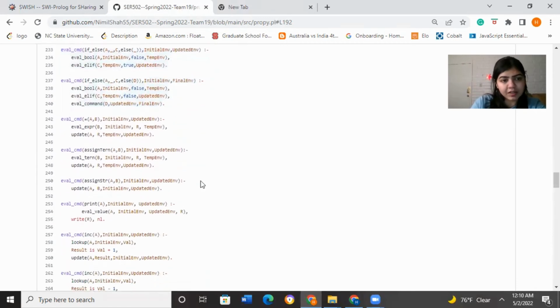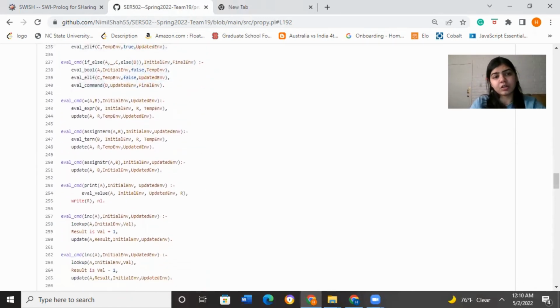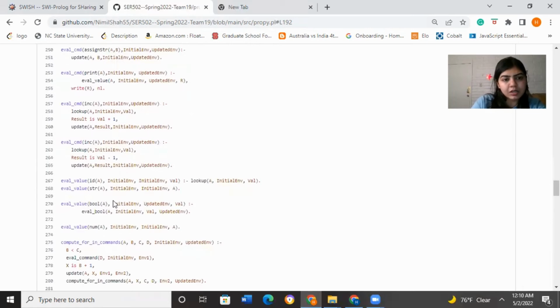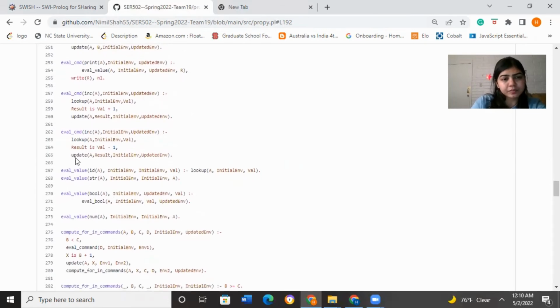And we have our assign statements. We have assign for expressions, for strings, and we have our ternary statements, and then we have our print value. For print, we first evaluate the value of the expression or anything that we want to print. We first need to evaluate it. That's why we have an eval value function, and then we write the value that we receive from that particular function. Then we have our increment and decrement operator.